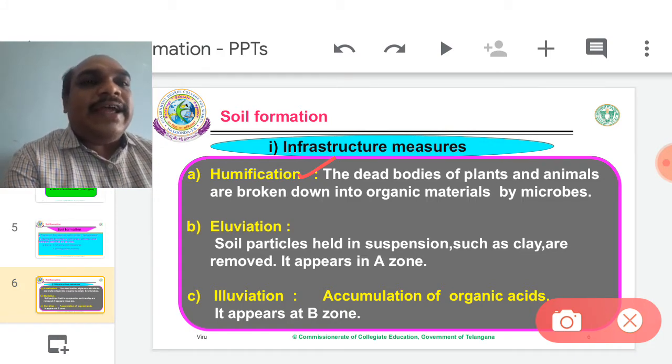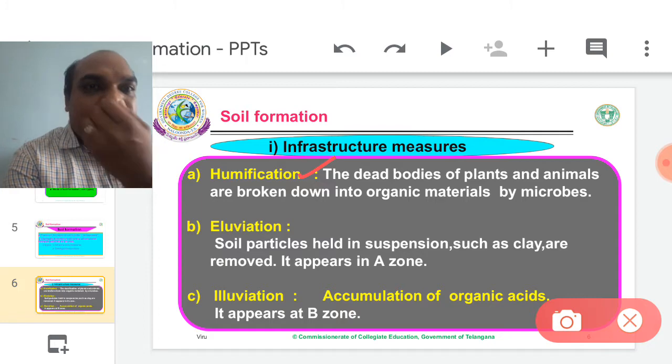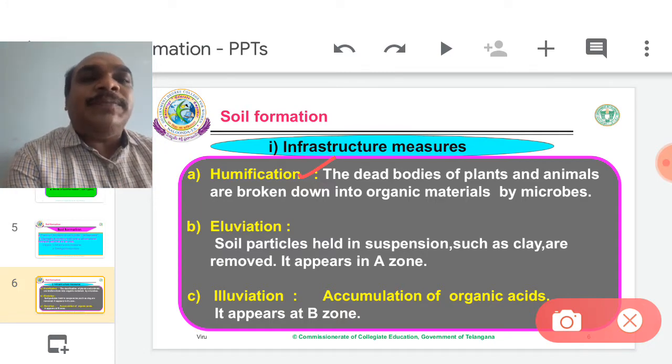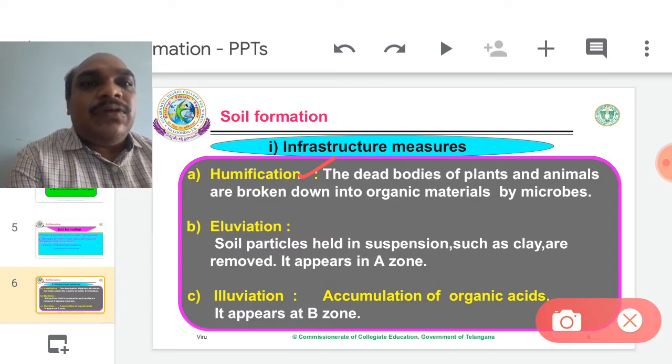Humus contains rich organic substances, that is, rich mineral nutrients which are required by the plant. Humus also provides porosity and has a high water holding capacity. So it provides rich essential nutrients to the plant.